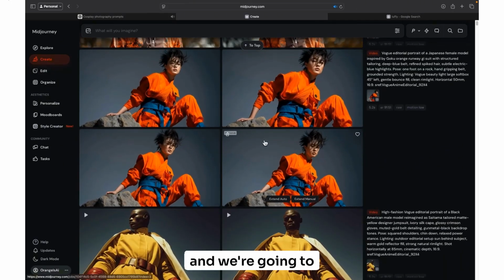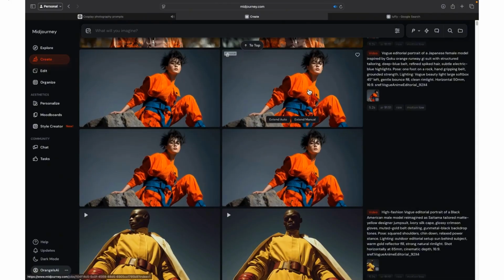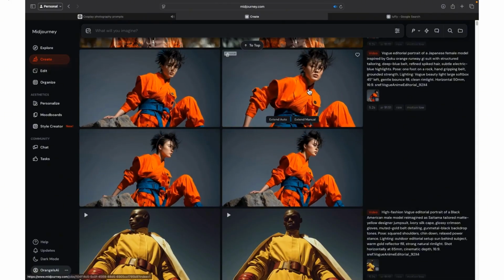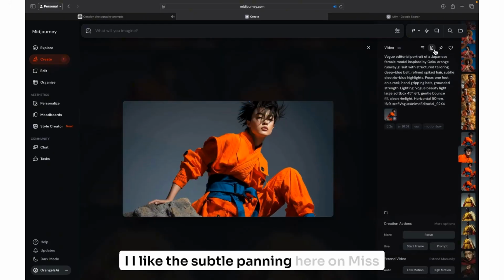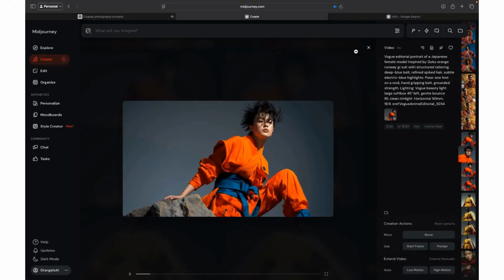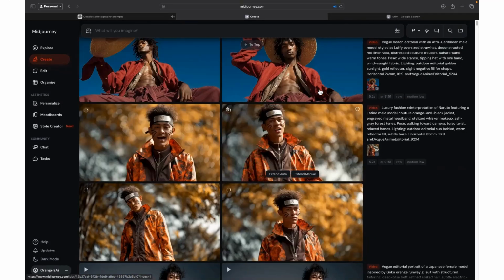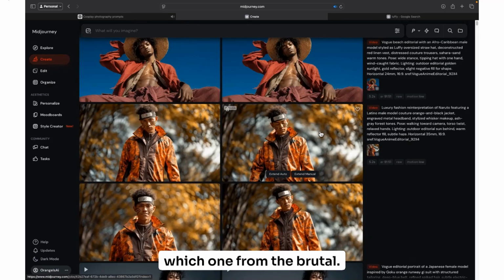I think I like the subtle pan in here on Miss Goku. And which one from Naruto?